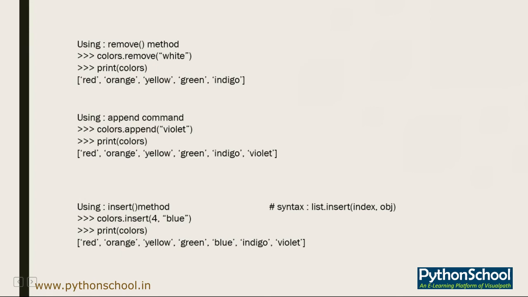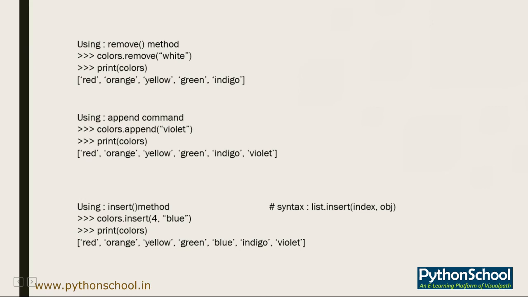So in our example, colors is our variable, so we'll call the colors dot insert function, and into that we'll mention the index 4. Why? Because we want our new color blue to come in between green and indigo. If you can see, red 0, orange 1, yellow 2, green 3. Now I want my index 4 to contain blue.